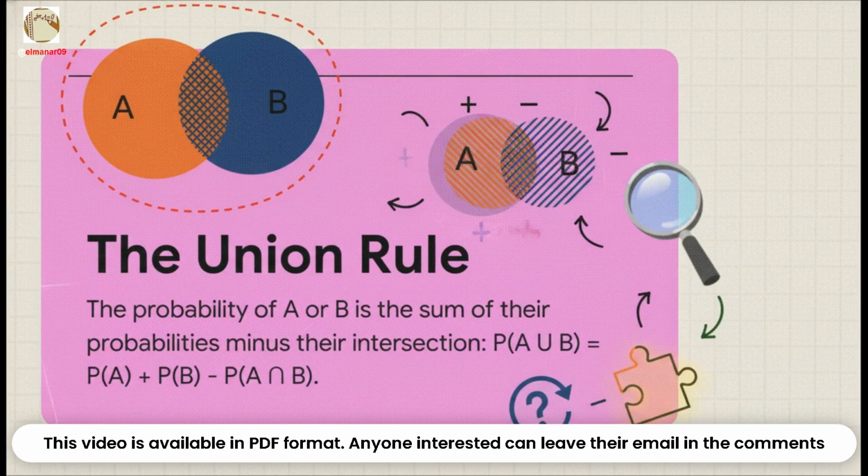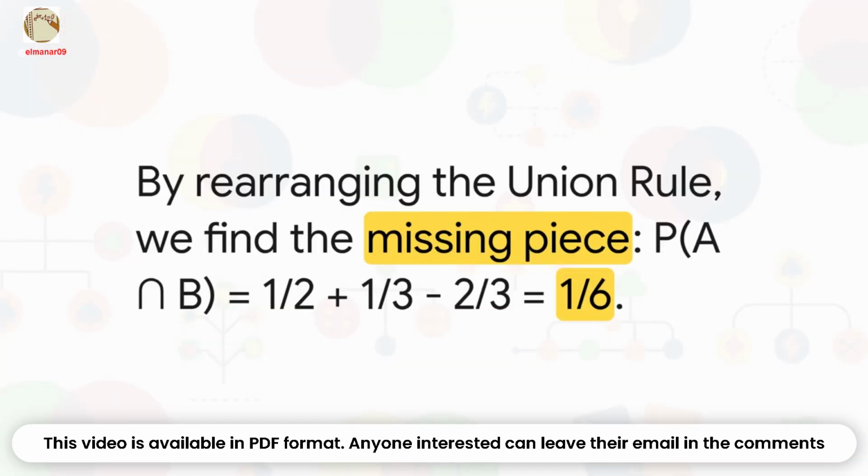Well, we're going to need a new tool for our toolkit. Meet the union rule. It says the probability of A or B happening is just the probability of A plus the probability of B minus the probability of them both happening. Now, why do we subtract the intersection? Simple. It's to avoid double counting the part where they overlap. But for us, this is perfect because we can just rearrange this formula to find the very piece we're missing. Let's do that right now.